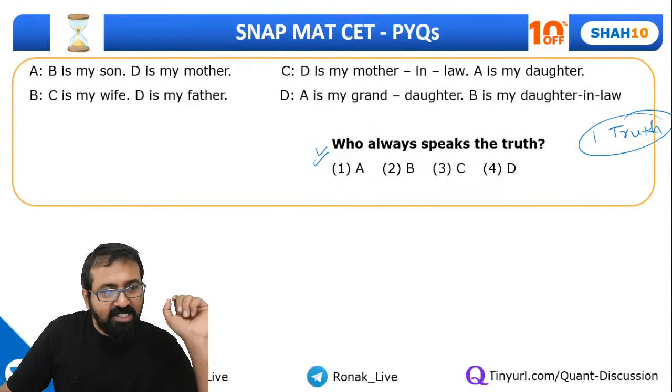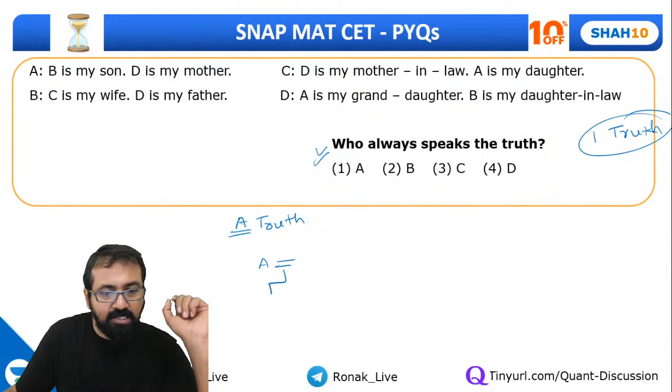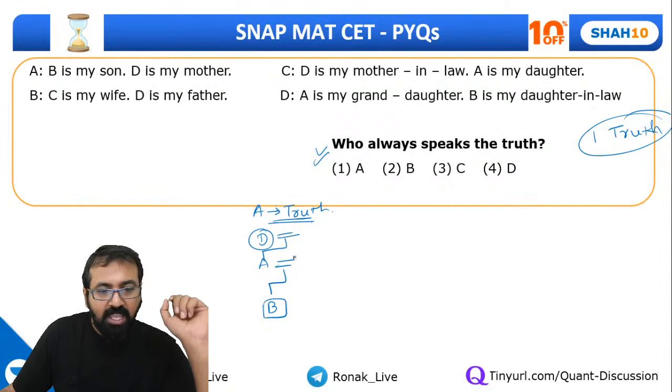Now A says B is my son. Let's look at A. Suppose A is speaking truth. If A speaks truth, then A is saying B is my son and D is my mother. So D is the mother of A, and there is only one married couple, so of course A will have only a mother. The father is not present in this one.